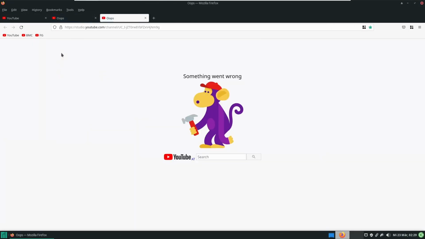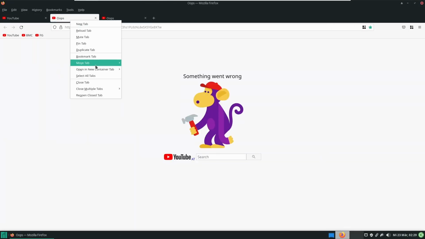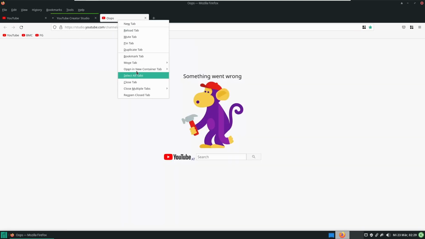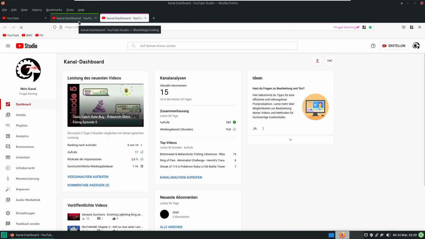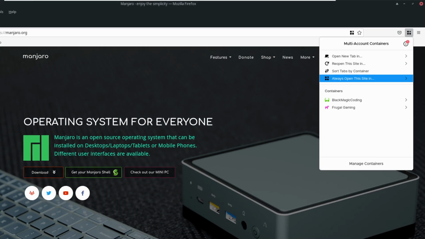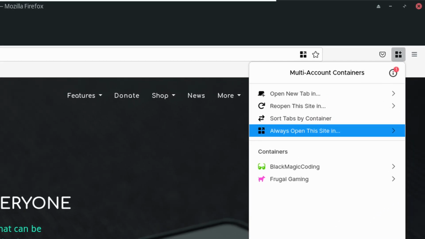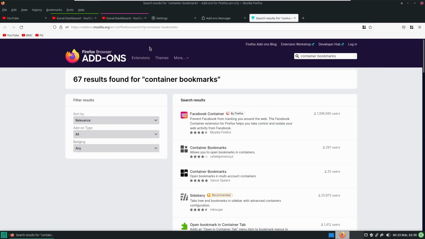Now we no longer have to switch channels, but as you can see, we still get an error when we use the bookmarks. The reason is that the bookmarks still load those addresses with the default container instead of the intended ones. It's a pity that Mozilla didn't implement setting a container inside the bookmark definition yet. You can set containers to automatically open for specified domains, but since all our containers adhere to youtube.com, this doesn't help us at all.